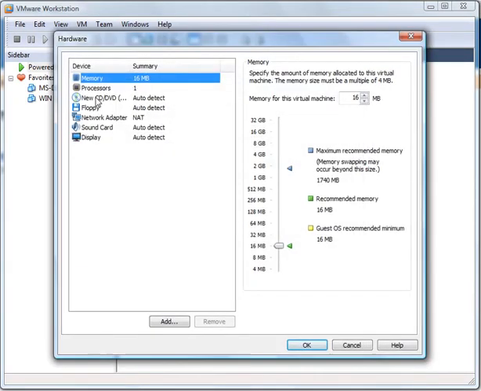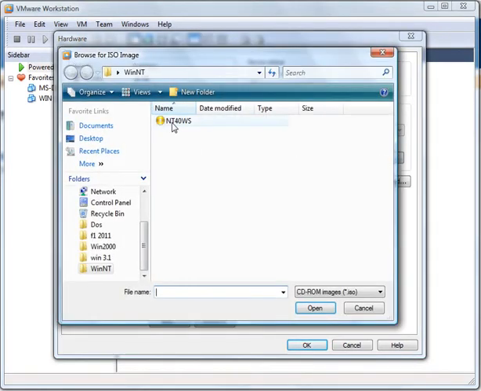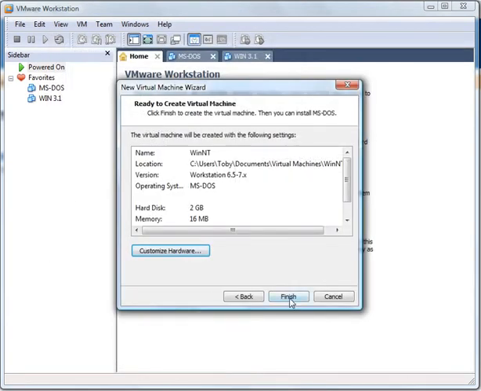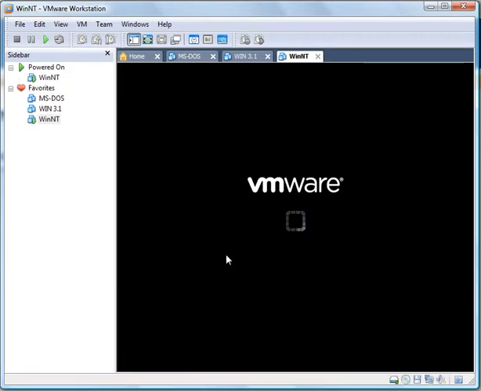Customize the hardware. We need to put our CD in so it knows what to install from. Go to our ISO image. I just have it installed in a folder for itself. So we've got it connected, power on, so when we power on the machine, it's going to go to the CD-ROM just like a real machine would. Click Finish, and then we will power on the machine.